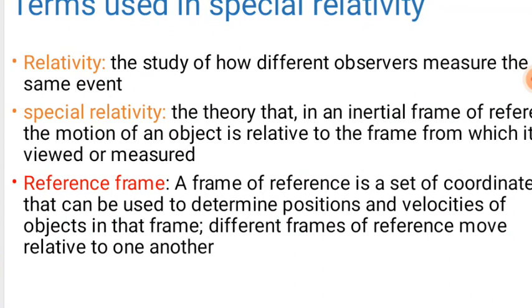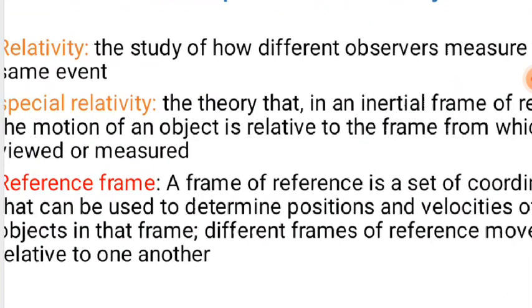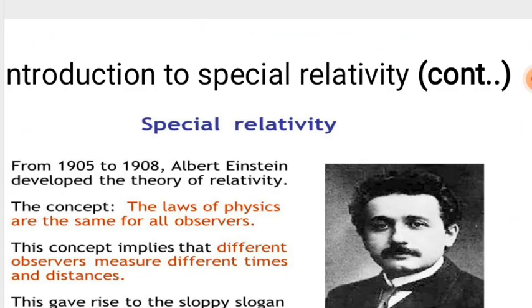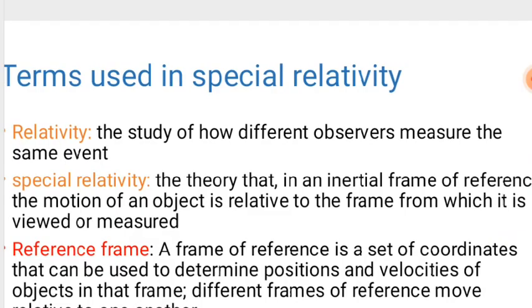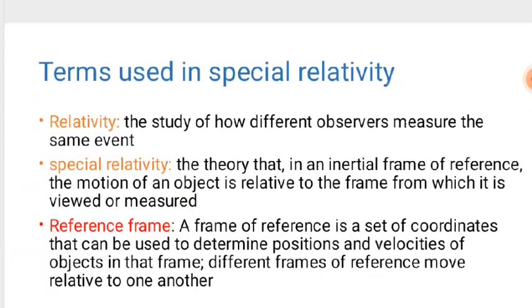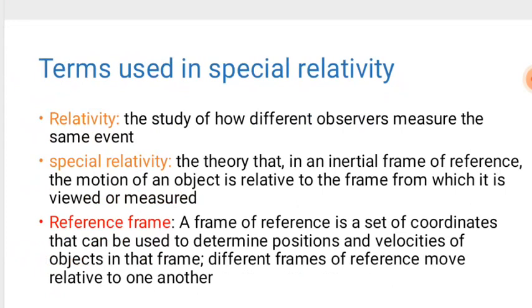The study of how different observers measure the same event is what we call relativity. Special relativity is the theory in an inertial frame of reference. The motion of an object is relative to the frame from which it is viewed or measured.